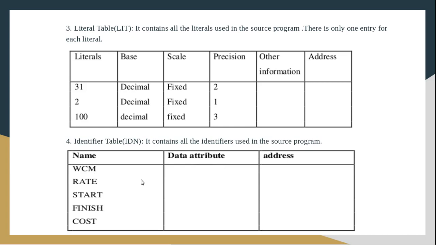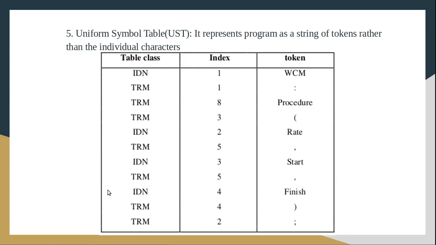So at present, when we are reading the token, if it is an identifier, we have to add that identifier name into the identifier table. If it is already there, we have no need to add it again. We can skip that. Then we have to make an entry in the uniform symbol table also. Regardless of whether or not an entry has been made in the identifier table, we have to make an entry for that token in the uniform symbol table. So if we are reading a token of the identifier type, we have to make the entry in the identifier table as well as the uniform symbol table.